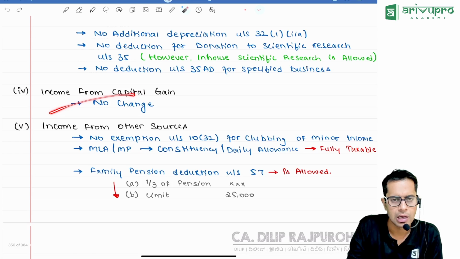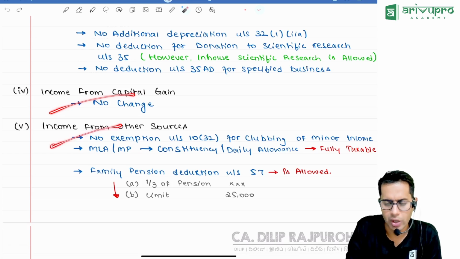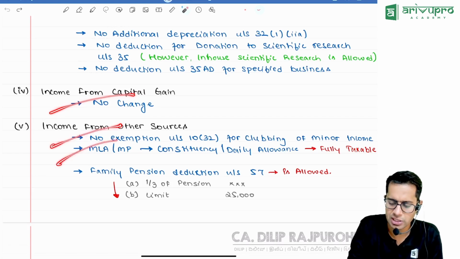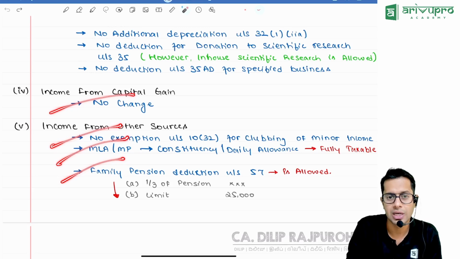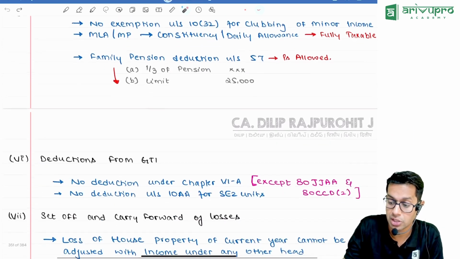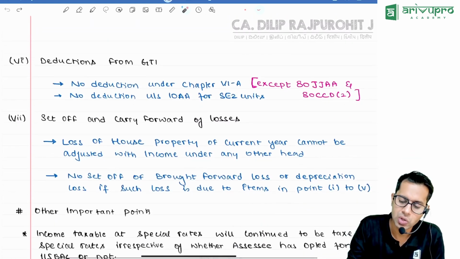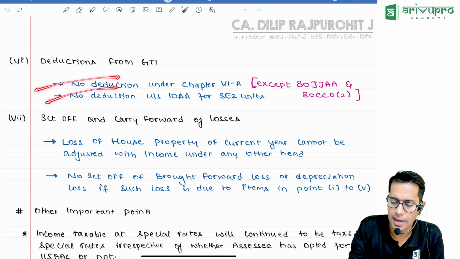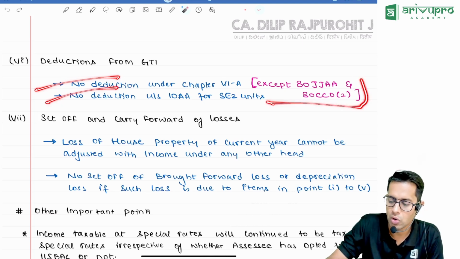Then capital gain, there is no change. Other sources, no exemption for clubbing of minor child income. MLA, MP constituency allowance will be taxable. Family pension deduction is 1/3 of pension or 25,000 rupees, whichever is less. From gross total income, no deduction will be allowed under Chapter VI-A, and also 10AA deduction will not be allowed.